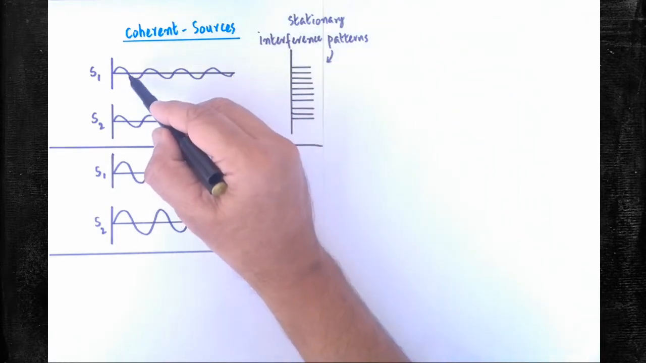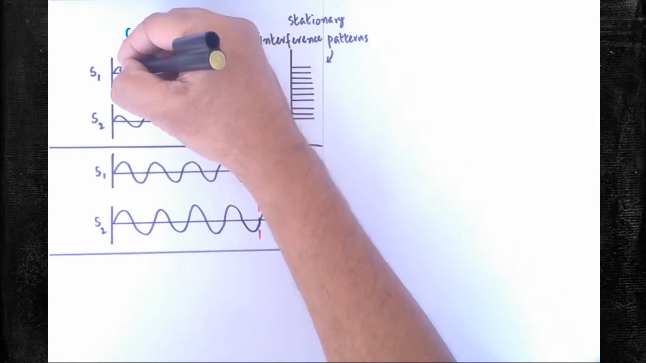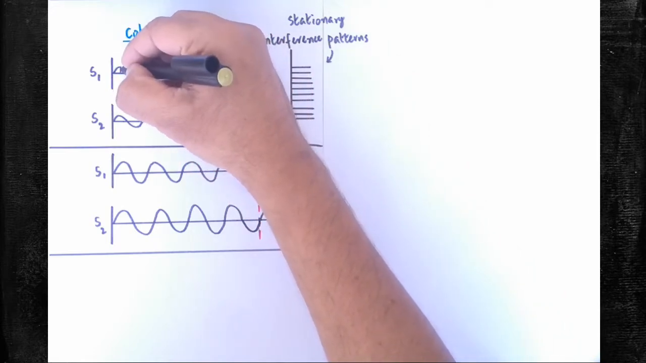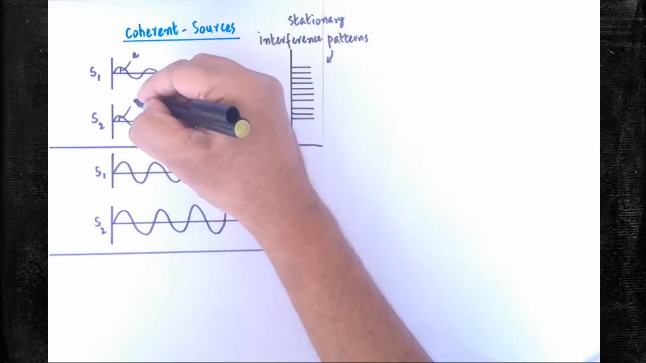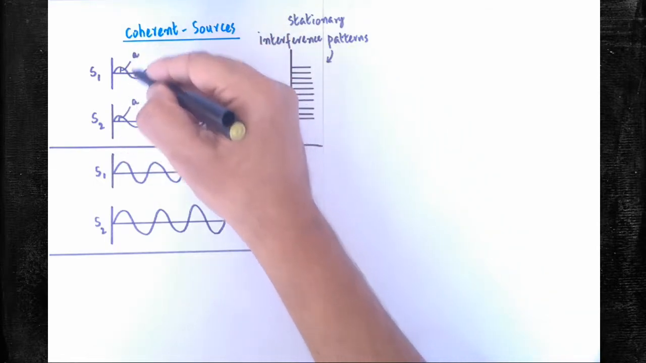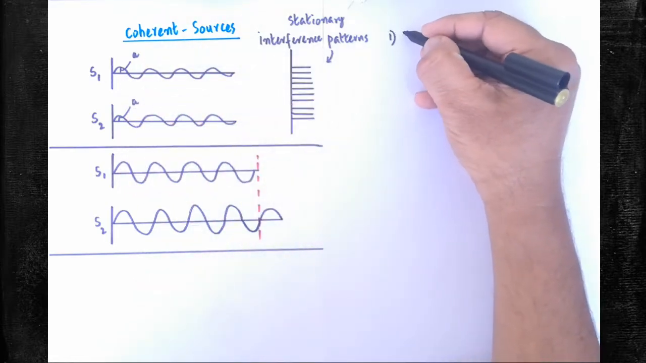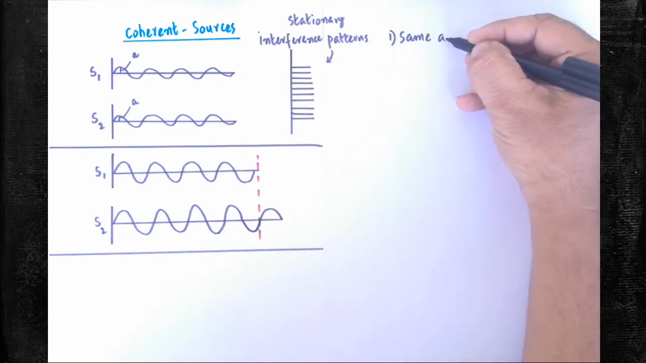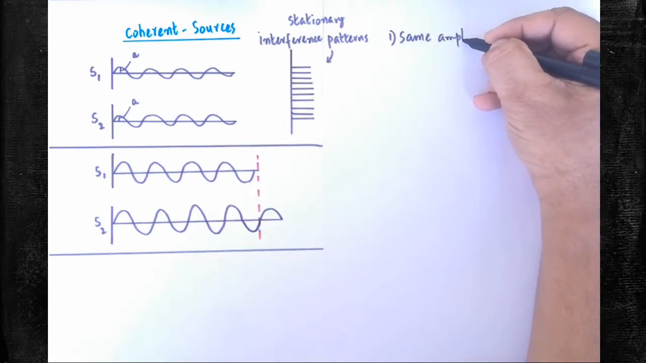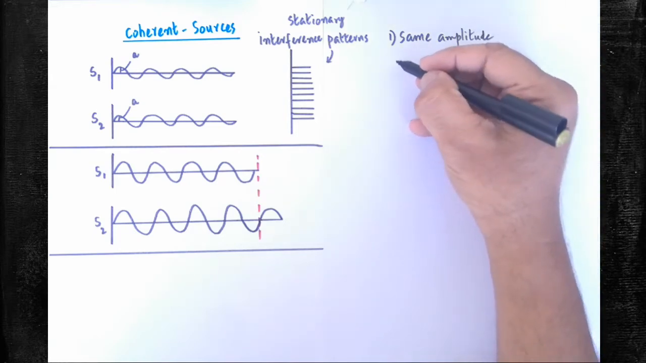Look at wave 1 and wave 2. Here you observe the amplitude. Here the amplitude could be taken as A. The amplitude of the second wave also should be taken as A. Preferably the amplitude of both the two waves must be same. So the first condition to be a coherent source is both the two waves should have the same amplitude. Very important one.